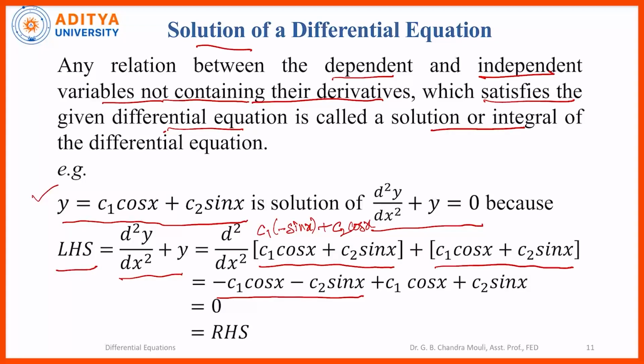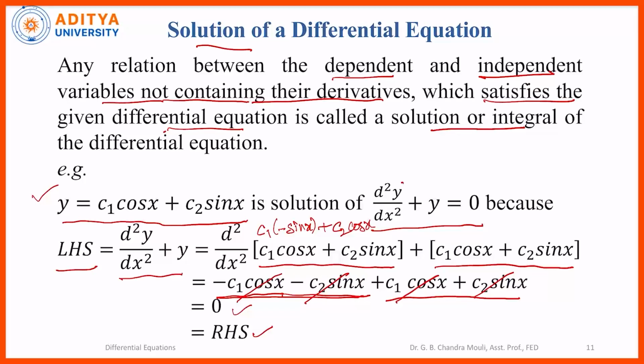If we differentiate again, we will get c1 into minus cos x plus c2 into minus sin x, and the next term is c1 cos x plus c2 sin x. So, here c1 cos x plus minus c1 cos x gets cancelled, and c2 sin x minus c2 sin x gets cancelled, and you will get 0, which is the right hand side of the equation.